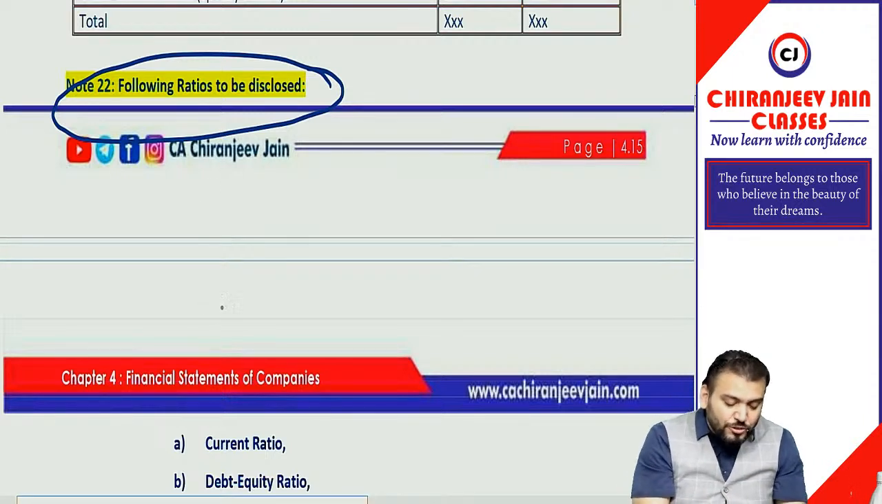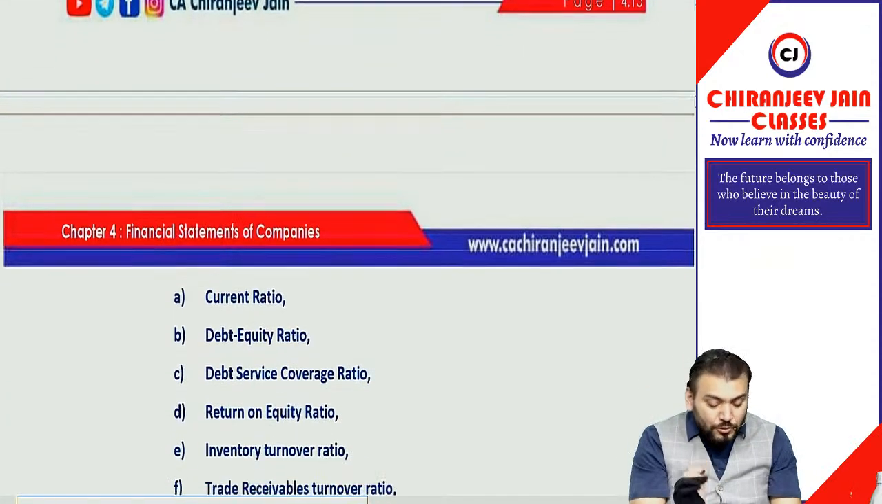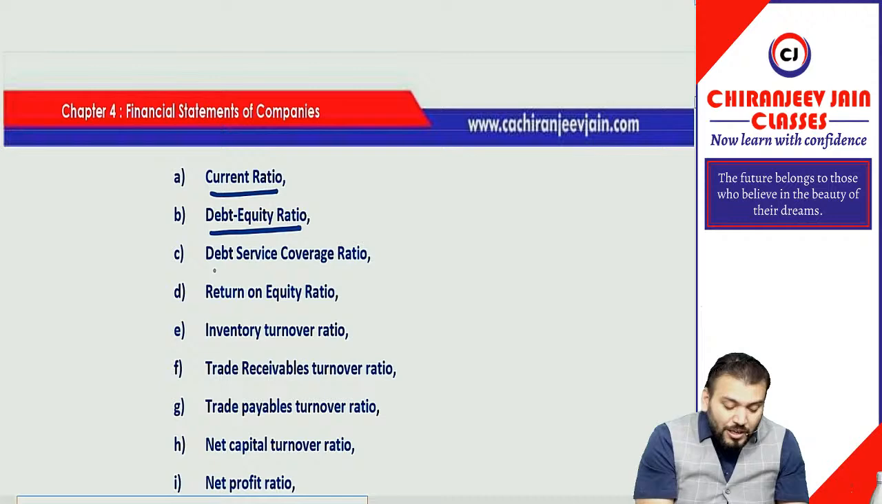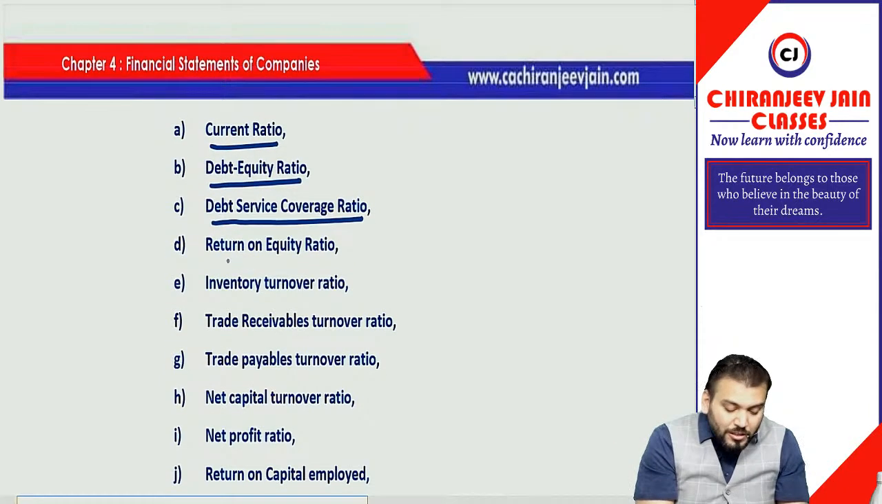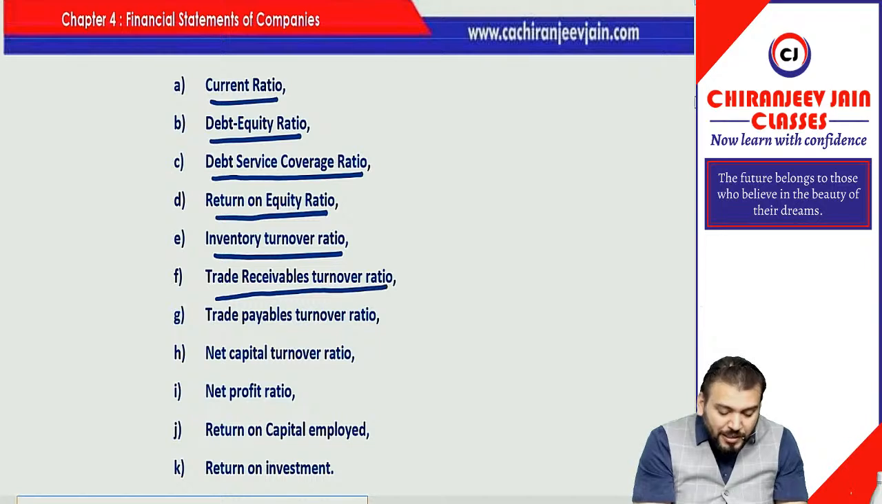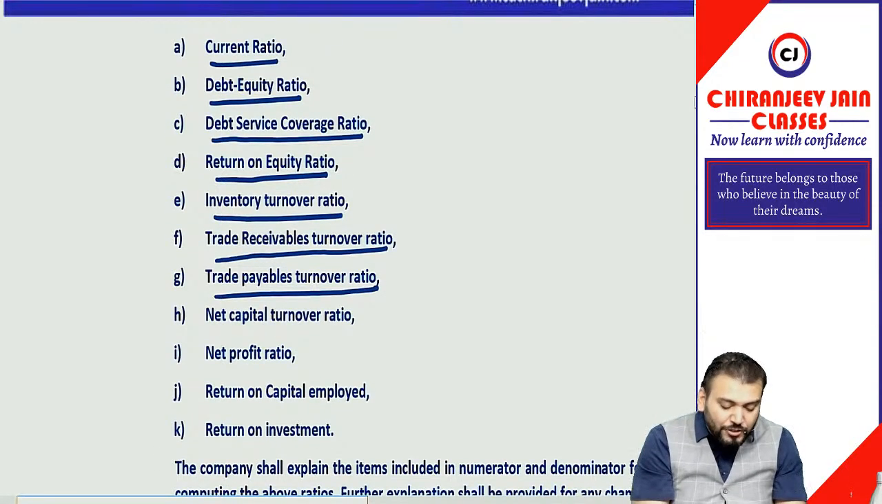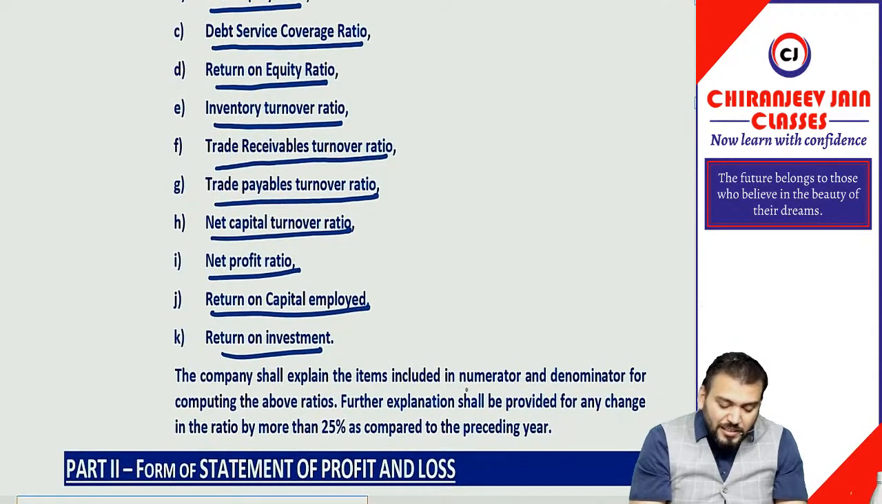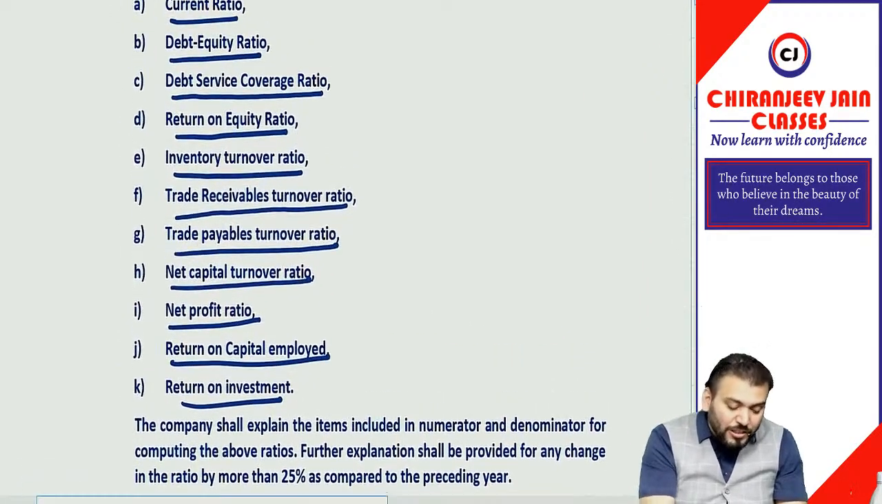Now there are some ratios which are to be disclosed as notes to accounts. So current ratio, debt equity ratio, debt service coverage ratio, return on equity ratio, inventory turnover ratio, trade receivable turnover ratio, trade payable turnover ratio, net capital turnover ratio, net profit ratio, return on capital employed, return on investment. Correct now. This needs to be disclosed. All these ratios need to be given.